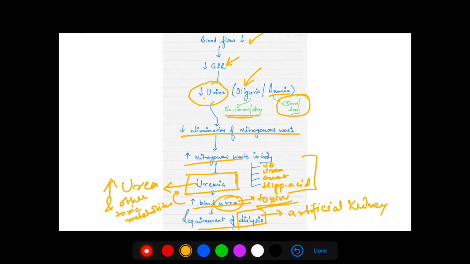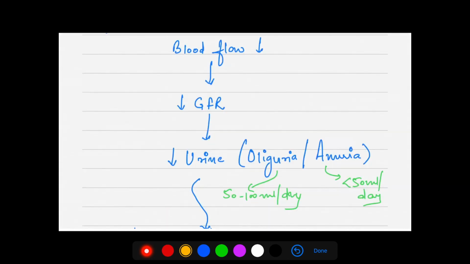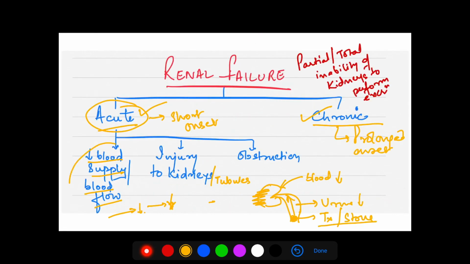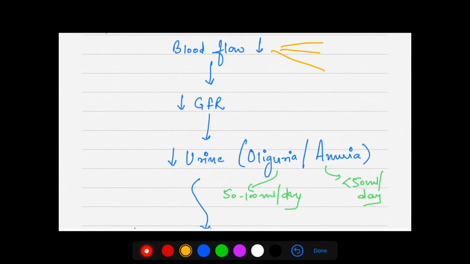All right. So just to recapitulate, the blood flow is decreased because of the three reasons that we had discussed here: decreased blood flow, injury to kidneys or obstruction. So there is a decrease in the blood flow to the kidney, which gives rise to a decrease in the glomerular filtration rate. When it decreases, obviously urine output will also decrease.